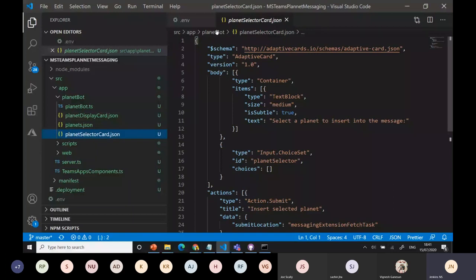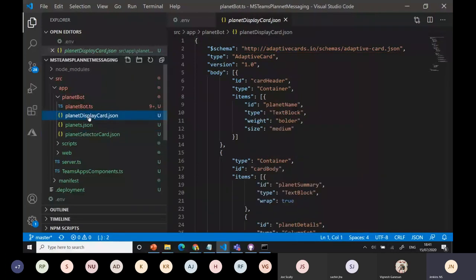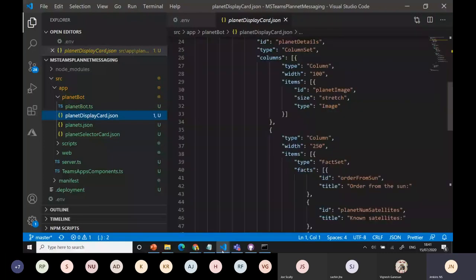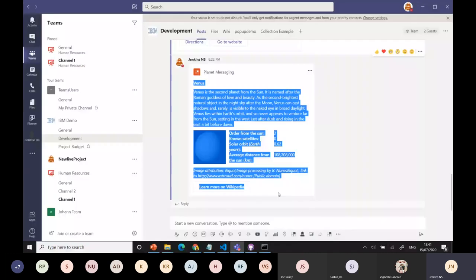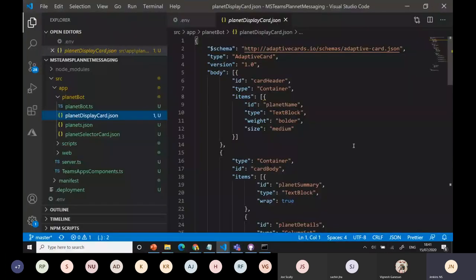And get the result from the display card. Okay, what are the display cards to the user you want to display? I use this container for getting the body, columns, everything. Same like here, this output. Okay, this output I'm making with the adaptive cards. That's what I'm using here. You can see the adaptive card schema I'm using here, and based on the adaptive card type, I used all the things.